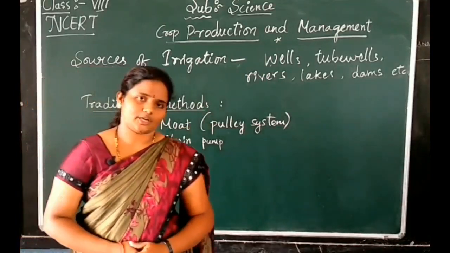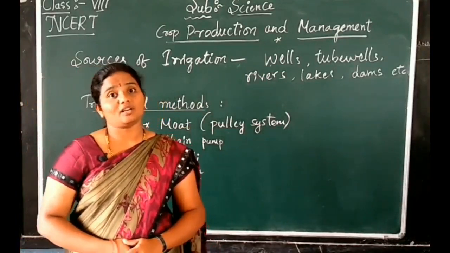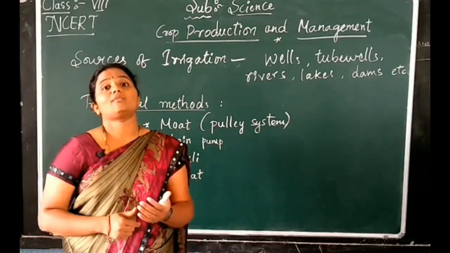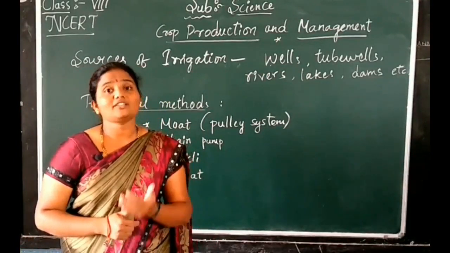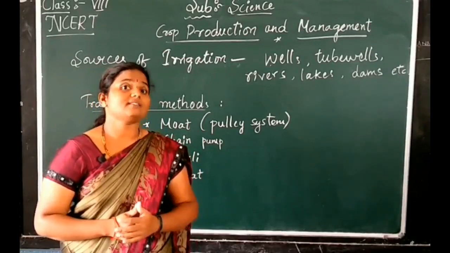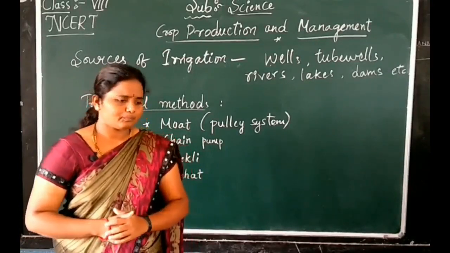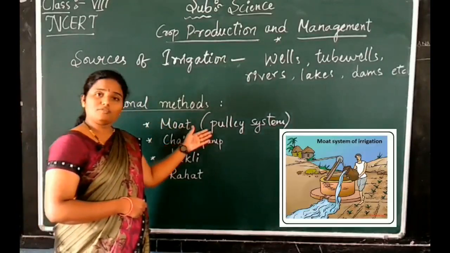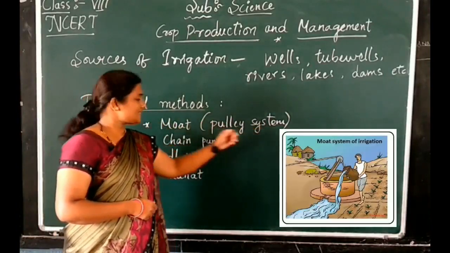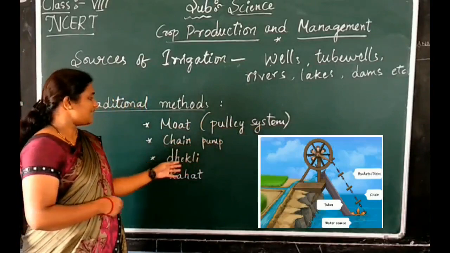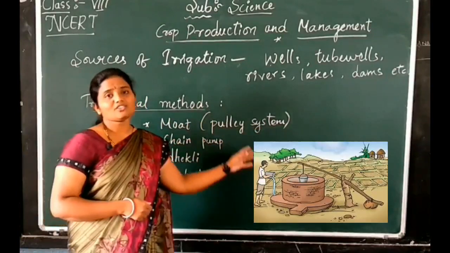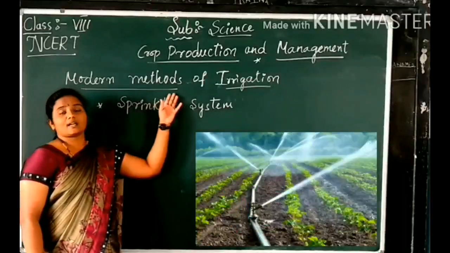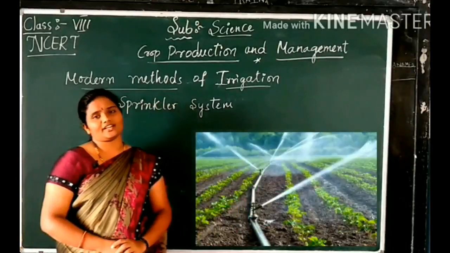In the traditional methods, we lift the water with the help of cattle and human labor. The different traditional methods are mote, also called the pulley system, the chain pump, dhekli, and rahat. These are the different traditional irrigation methods.